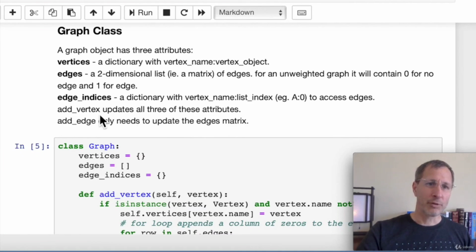So we're going to have a few different functions here, or methods, that are part of the graph class. We're going to add vertex, which is going to update all three of these attributes. We're going to add an edge, which only really needs to update the edges matrix. And then we have a print function.